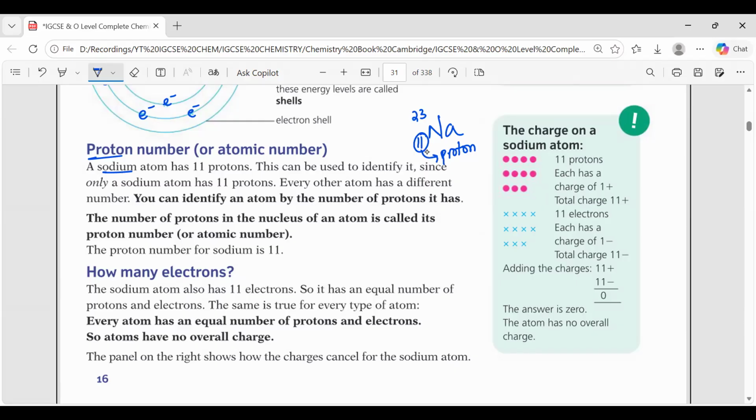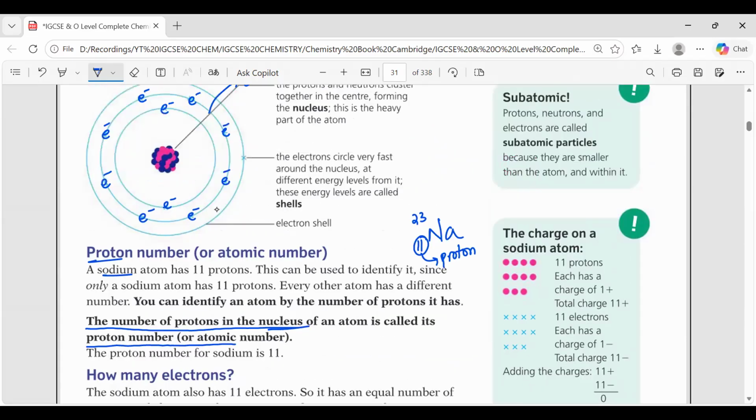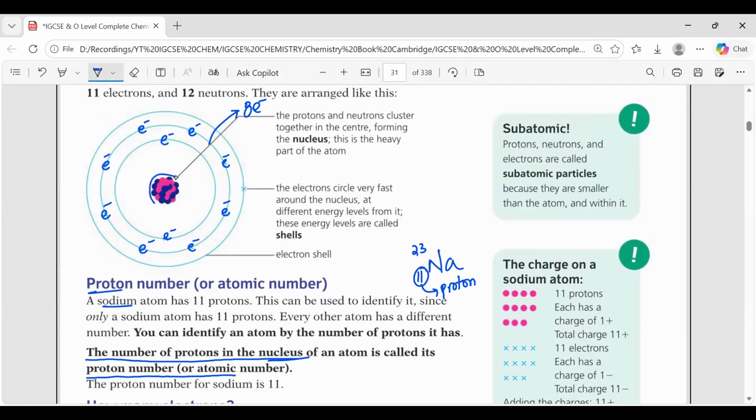In sodium there are 11 protons. So you can identify an atom by the number of protons it has. The number of protons in the nucleus of an atom is called its proton number. Clear? The number of protons in the nucleus is known as the proton number.